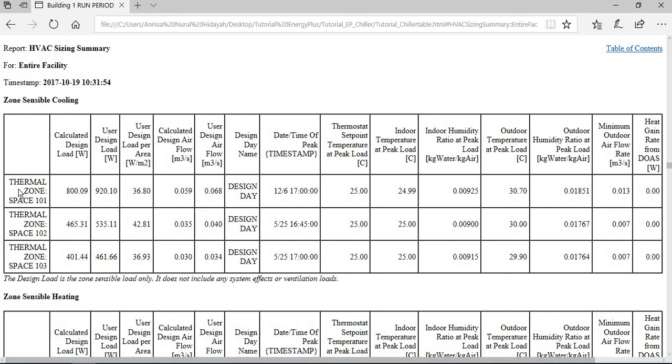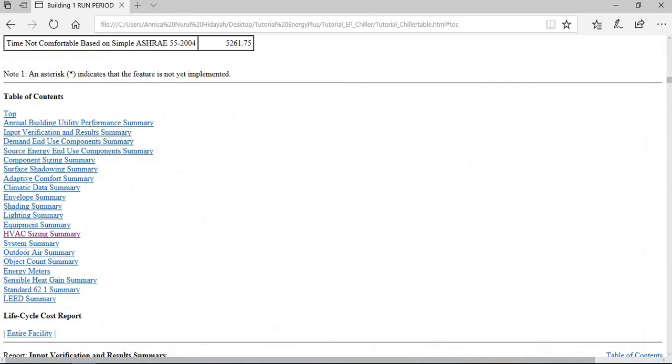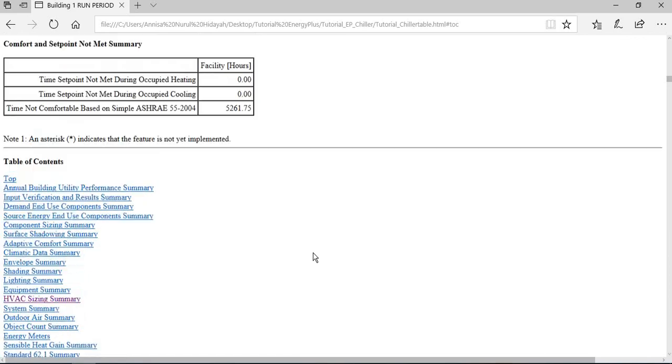It comes from the heat gain from the zone, so the zones have the same heat gain source, so it will have the same design load here. And using this design load, it will calculate the design airflow. I think that's all for chiller system simulation in EnergyPlus.